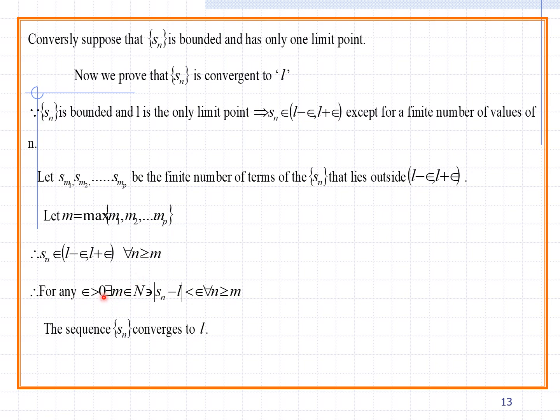So for epsilon greater than 0, there exists m belonging to n such that modulus Sn minus L is less than epsilon, and automatically the sequence Sn converges to L. Therefore a convergent sequence is bounded, but a bounded sequence is not necessarily convergent. But if you pick up one value, by adding or subtracting epsilon, then a single limit point exists.